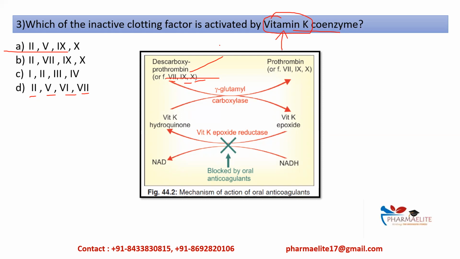Although it is not involved directly, it is involved in the formation of these particular factors, and hence a deficiency of vitamin K can lead to bleeding, right? Hence there should be an adequate amount of vitamin K in our blood in order to form these coagulation factors. So the answer will be factor number 2, 7, 9, 10.